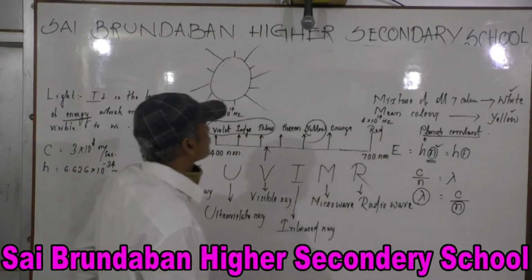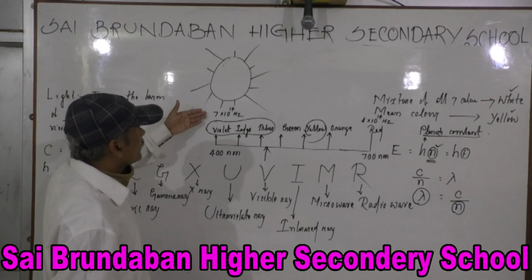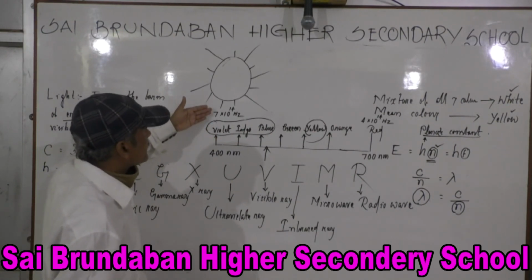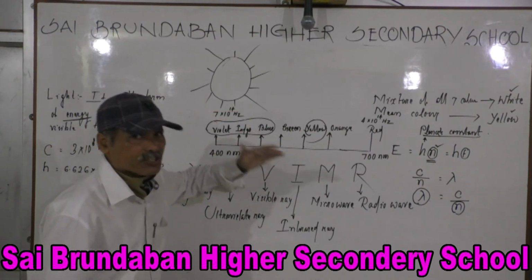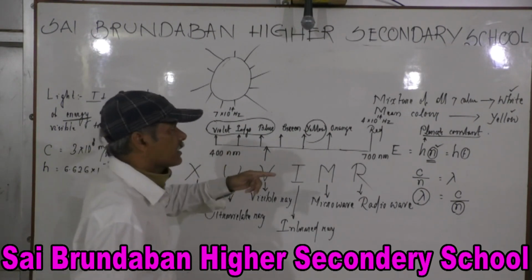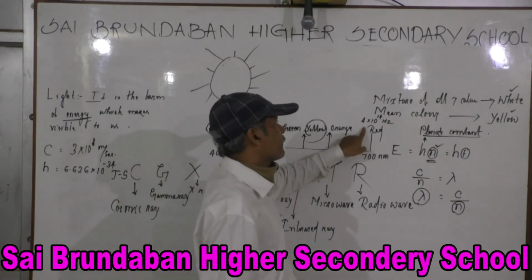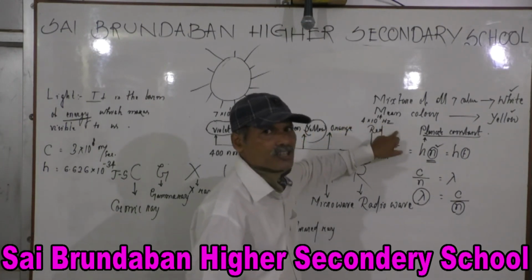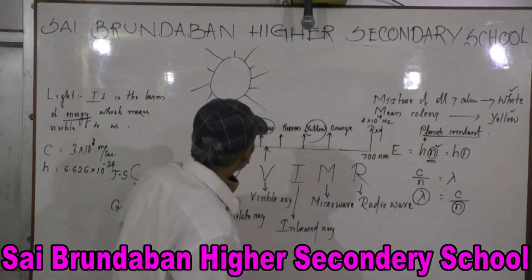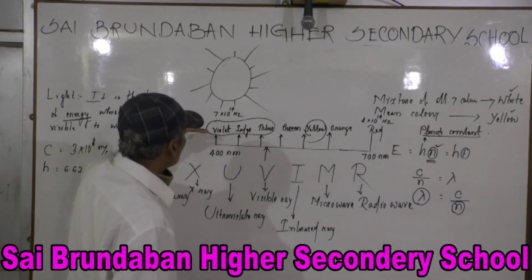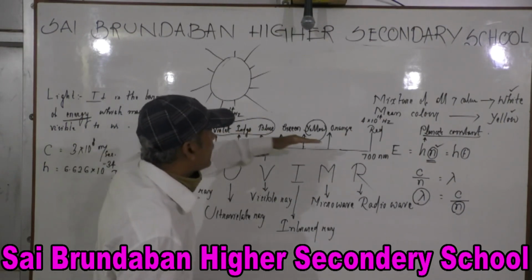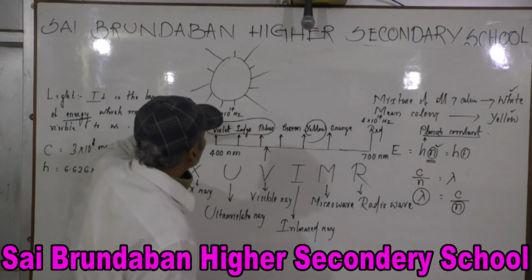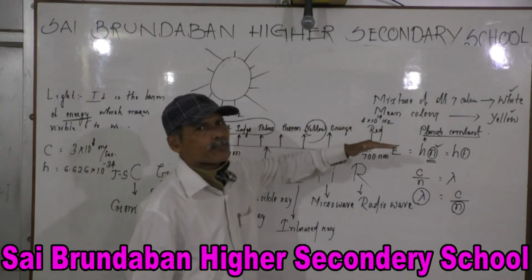That means the frequency of violet is 7 into 10 to the power 14 Hertz, whereas the frequency of red color is 4 into 10 to the power 14 Hertz. That means when you move from this side to that side, you will find the frequency gradually decreases.